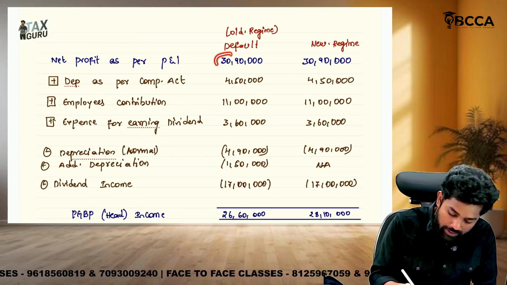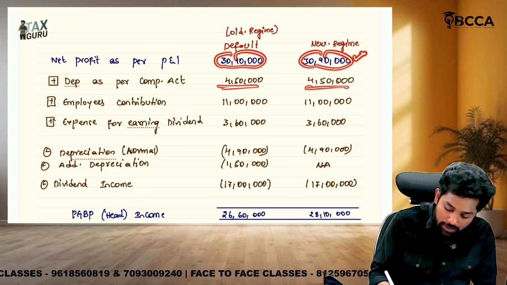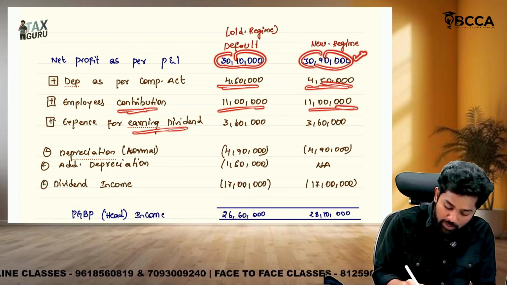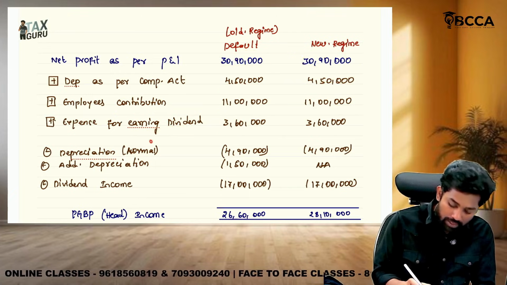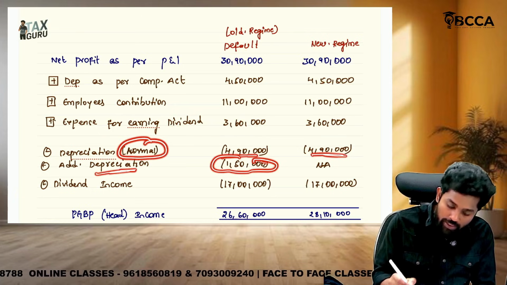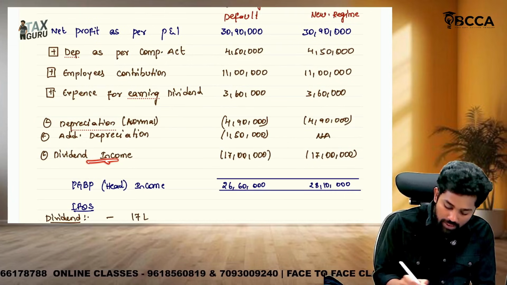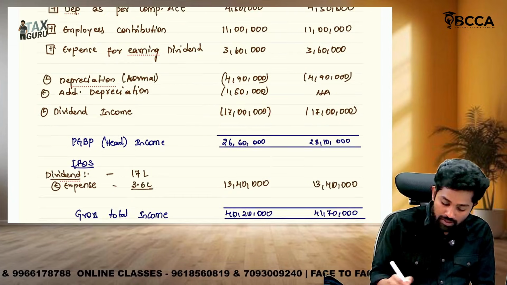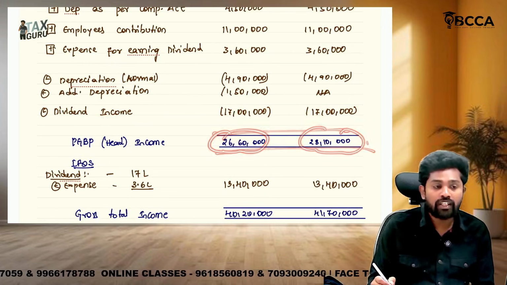See, we have taken 30,90,000 under both the regimes, added back depreciation as per Companies Act, and the employees' contribution of 11 lakhs disallowed, added back. The expense for earning dividend, not related to PGBP income, added back. Then normal depreciation subtracted, additional depreciation subtracted only under the old regime, whereas under the new regime additional depreciation was not subtracted. Then dividend income of 17 lakhs, because it is taxable under a different head, is also subtracted. Then we got the PGBP head income as 26 lakh 60 thousand and 28 lakh 10,000.